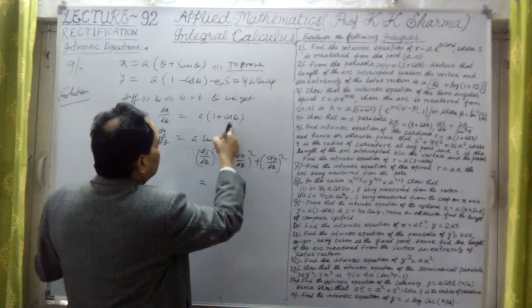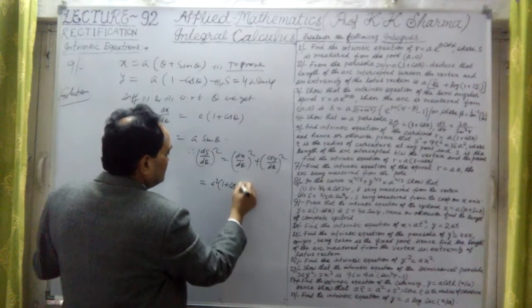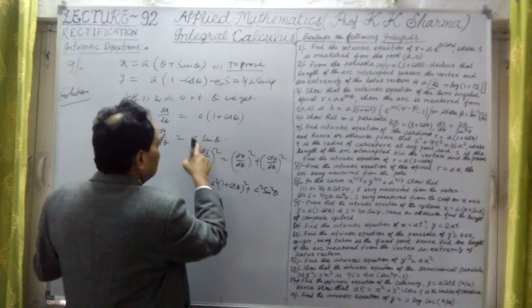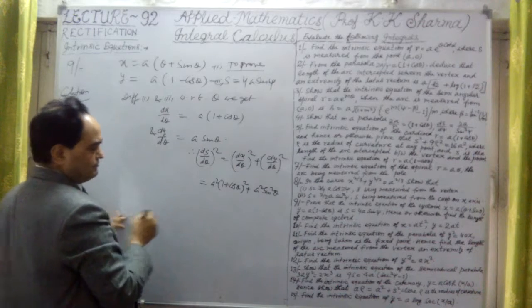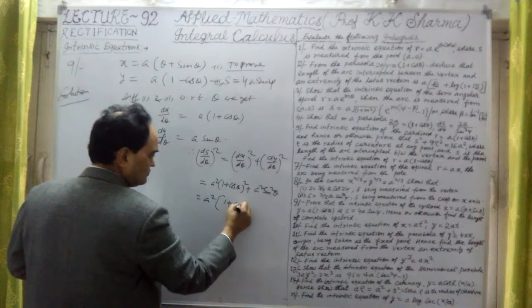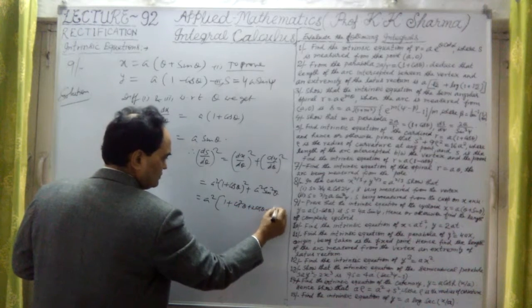Here it is a square into (1 plus cos theta) whole square plus a square into sin square theta. If I take a square common, you get 1 plus cos square theta plus 2 cos theta plus sin square theta.